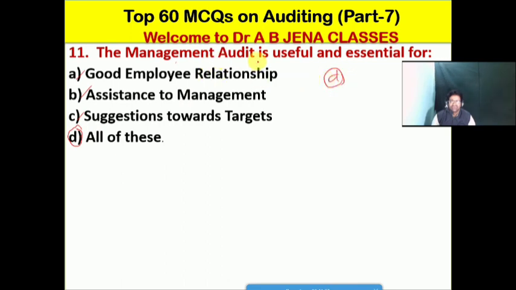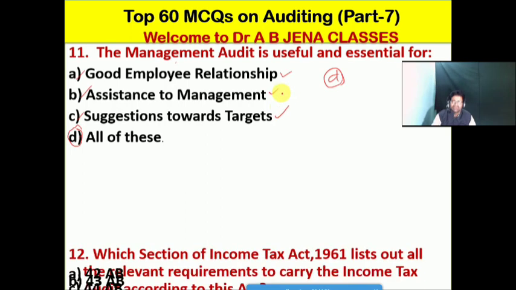So management audit is useful and essential to make a good relationship with your employees, as well as to assist management, as well as to suggest how to achieve the target or objective. So D is the right option for this MCQ.